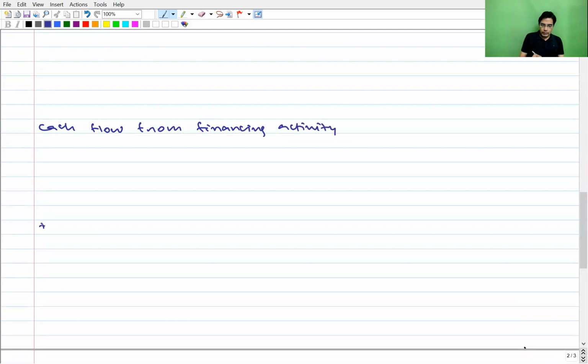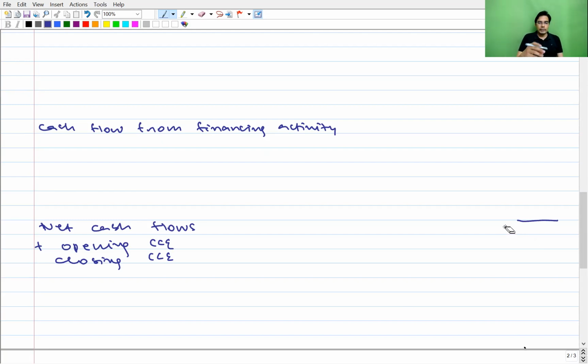With this, we are going to add the net cash flows. When we add opening CCE, we'll get closing CCE. So we have set up a basic format for the cash flow statement. Now we'll read the question top to bottom, line by line.